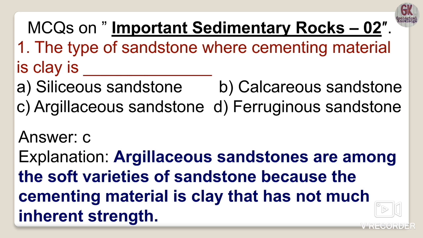And argillaceous rocks we have already talked about. These are rocks made up of very fine grained sediments, known as argillaceous rocks. So the correct option here will be option C, argillaceous sandstone.